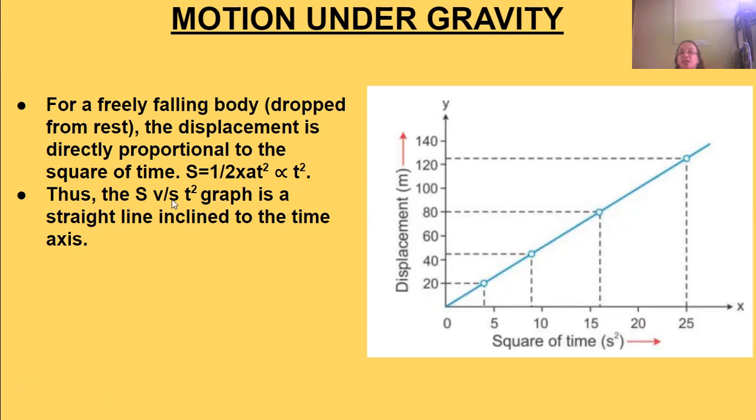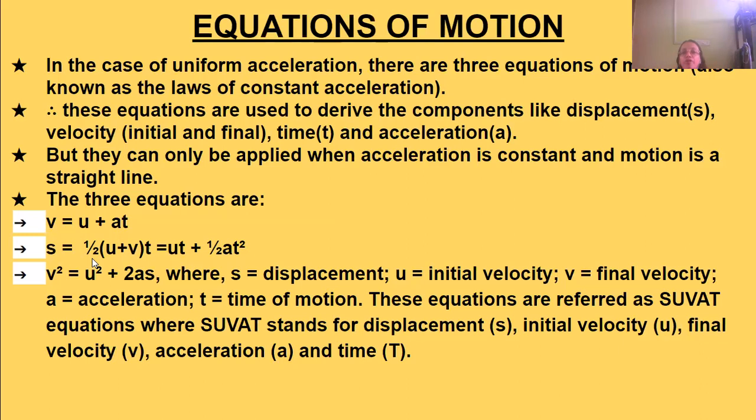So the graph of S versus t square will be a straight line inclined to the time axis. Clear? Next, we are moving to equations of motion.